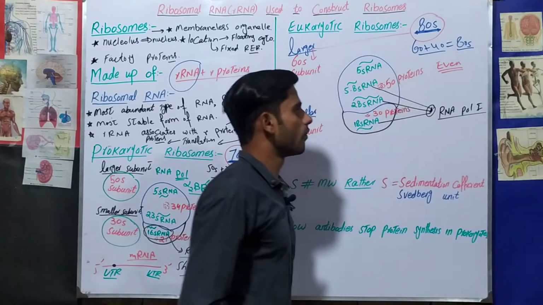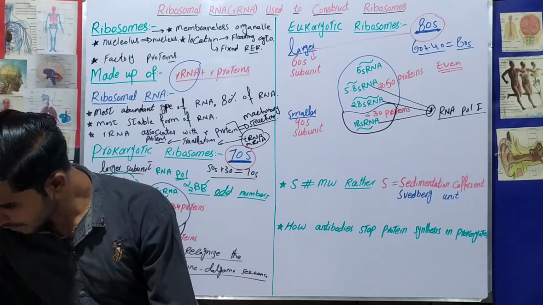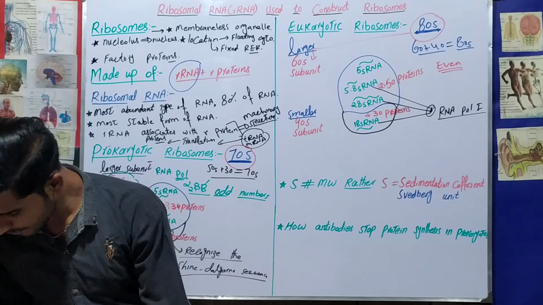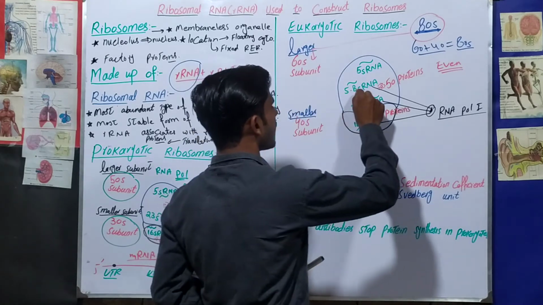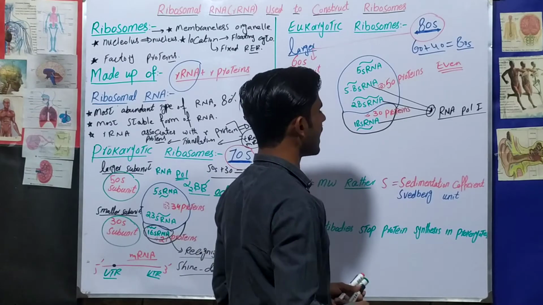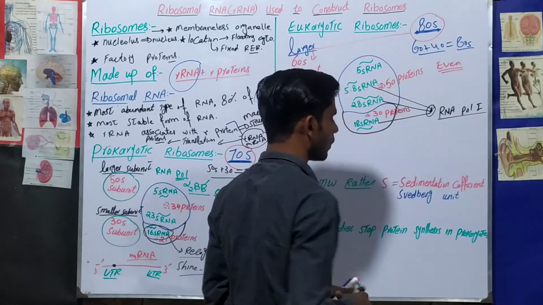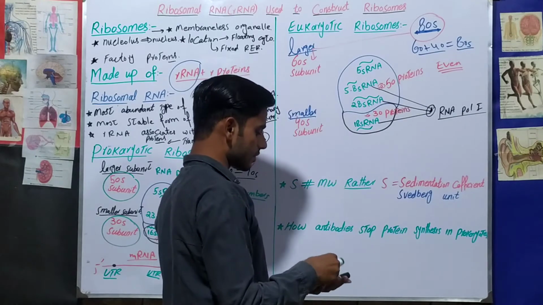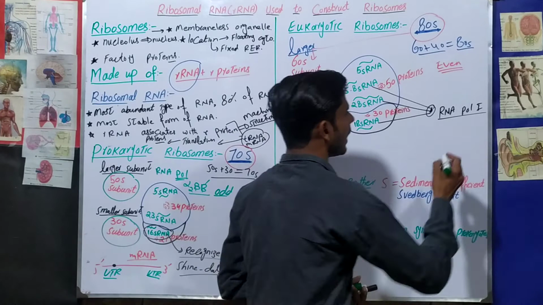RNA polymerase 1 will synthesize the 5.8S ribosomal RNA, 28S ribosomal RNA, and 18S ribosomal RNA. So these three ribosomal RNAs are produced by RNA polymerase 1, and RNA polymerase 1 will synthesize these three ribosomal RNAs not in pieces.